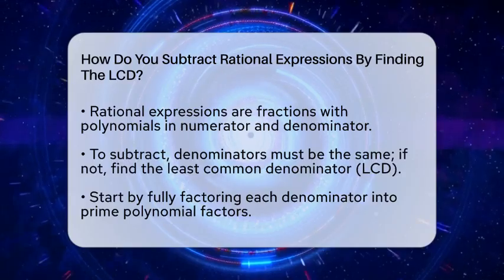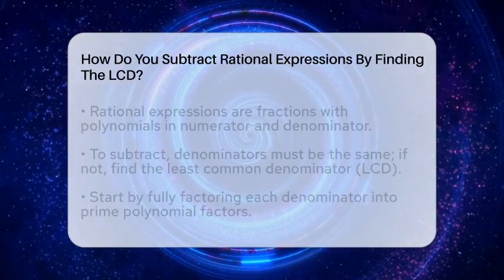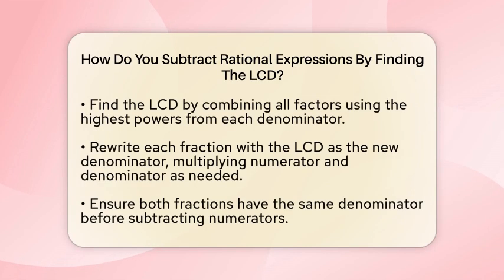For example, if one denominator is x² − 9, you can factor it into (x − 3)(x + 3). If another denominator is x² + 6x + 9, you can factor it into (x + 3)². Next, find the least common denominator. This is the smallest expression that contains all the factors from each denominator using the highest power of each factor.